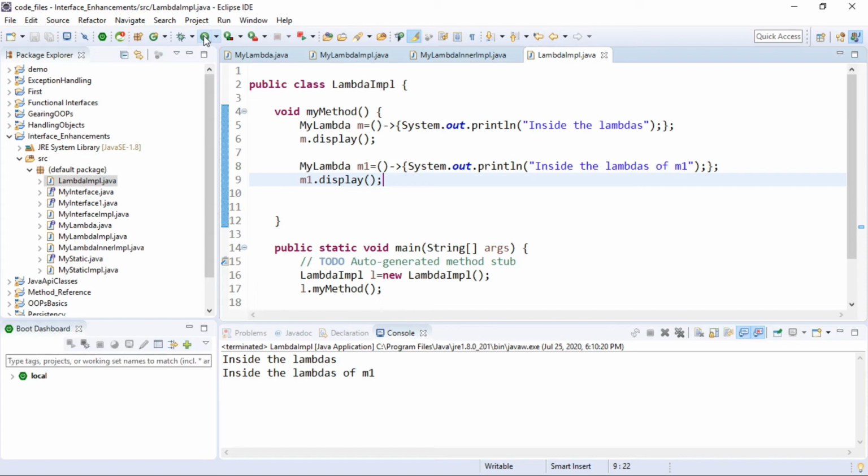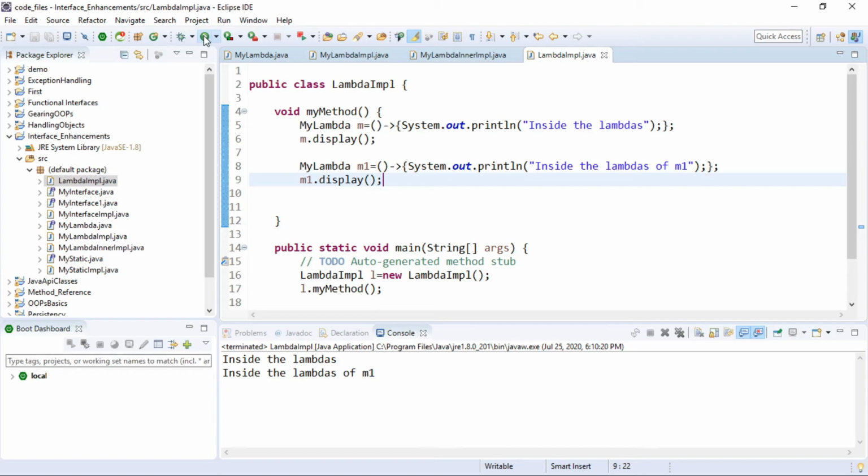We are going to see another interesting implementation of lambda, where we talk about how to work with lambda with parameters as well. So let's talk about working with lambdas with parameters.